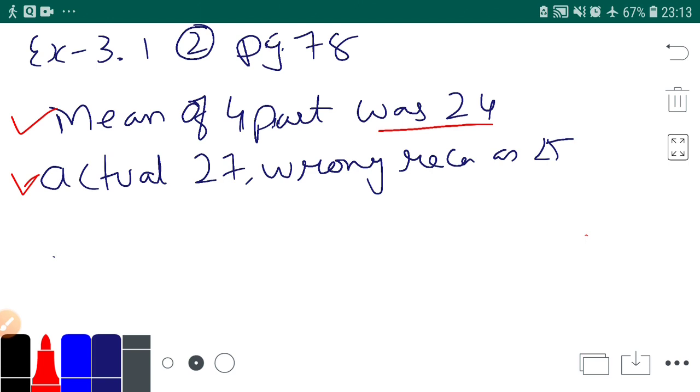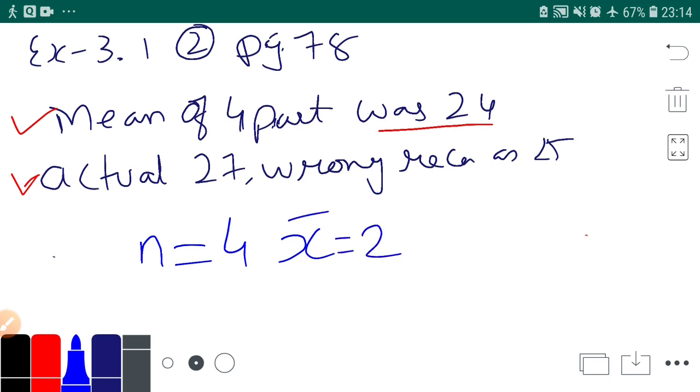See, by this information what you are deriving, n is 4. X bar is 24. Now just guess what is wrong observation and what is correct observation.